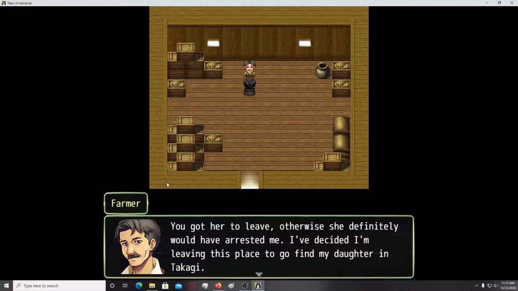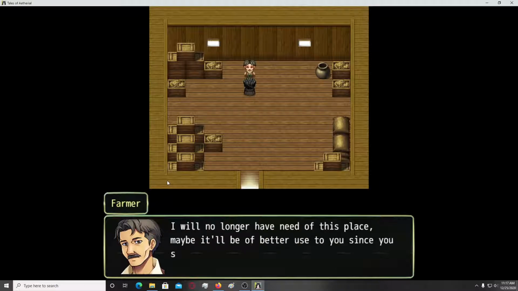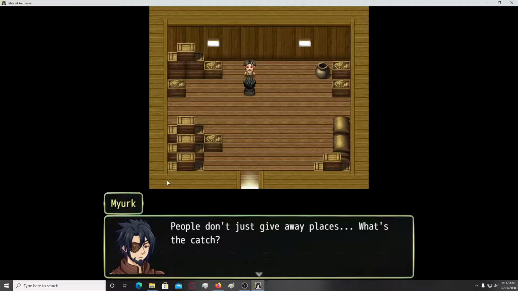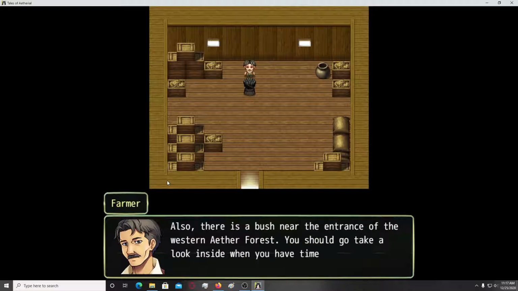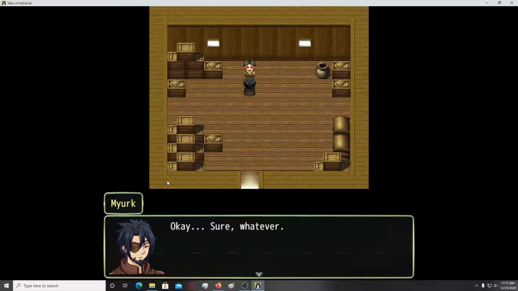I've decided I'm leaving this place to go find my daughter in Takagi. Okay, so that definitely sounds Japanese. No longer have need of this place. Maybe it'll be of better use to you since you seem like the adventurer type. Do whatever you see fit with this place. Don't give away places. What's the catch? No catch, except the guard might come back here at some point looking for me, but I will be long gone by then. There's a bush near the entrance of the western forest. You should go take a look inside when you have time. It'll be worthwhile.